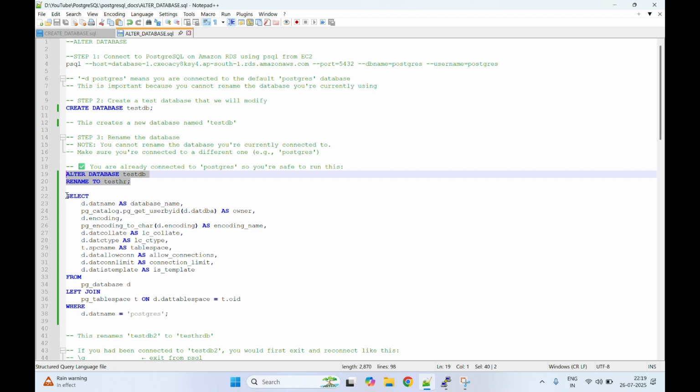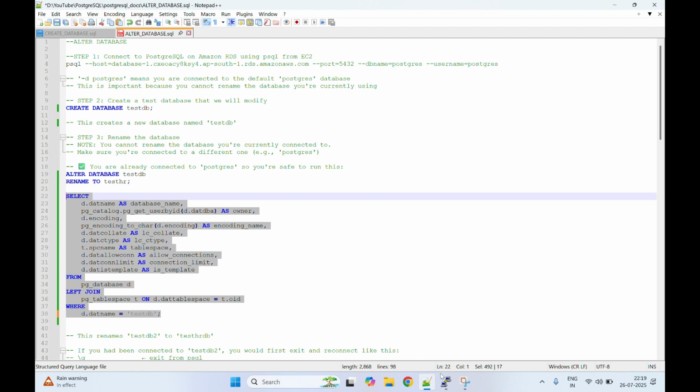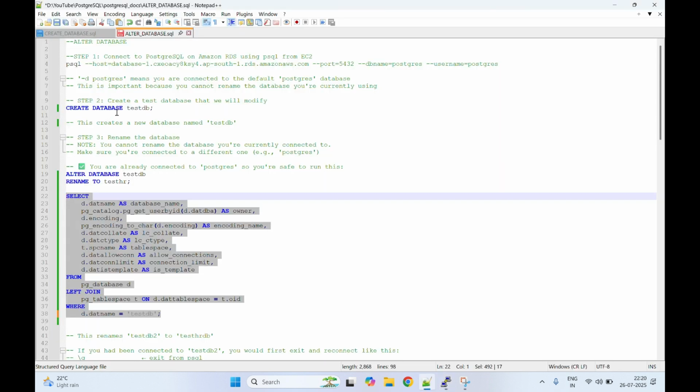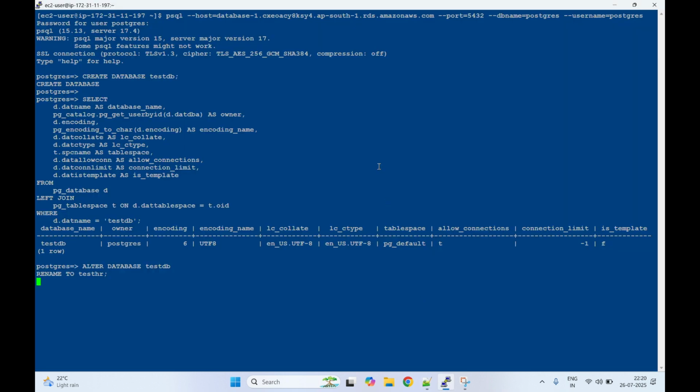But before that, let me show you the database information which we created. What are the parameters configured for this database? See, testdb we created. Who is the owner? Postgres is the owner. This is the UTF-8 setting. These are the settings for this database. Now we will rename it from test to hr. Okay, so the database is already renamed.